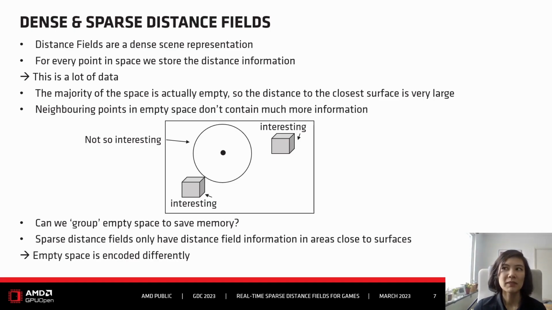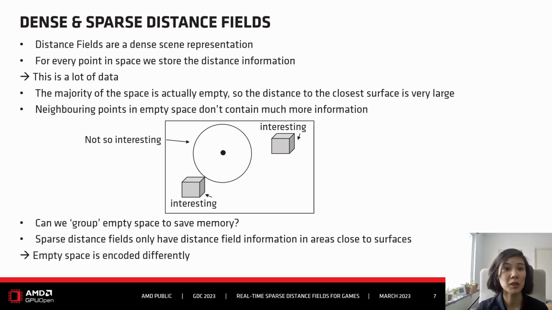So the question comes up: can we somehow group empty space to save memory? Because memory is very precious, right? We don't want to waste it on areas that contain very little information. And this is exactly what sparse distance fields try to solve. So they encode empty space differently and then have the distance information for space that's actually interesting for us. How empty space is encoded depends on the sparse distance field.